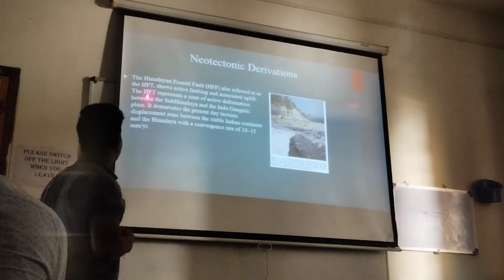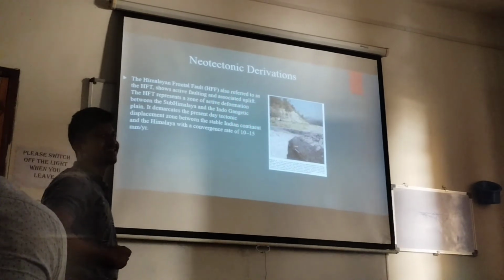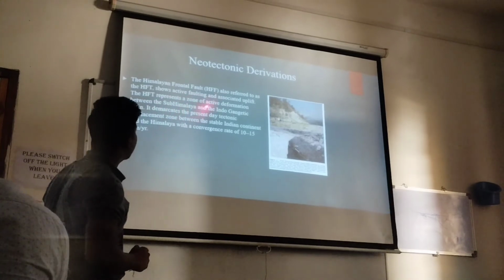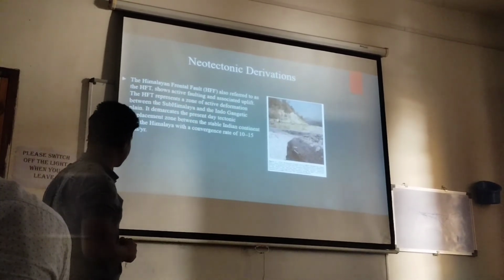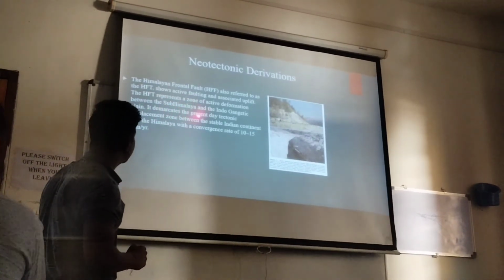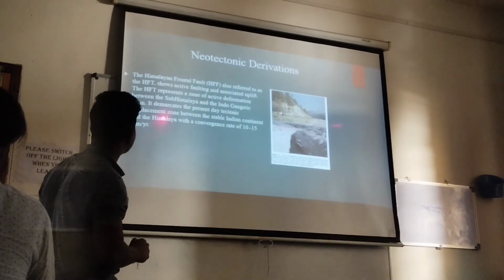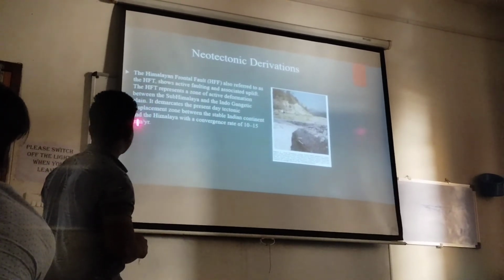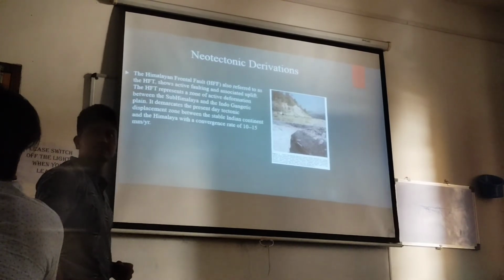The Himalayan frontal thrust represents a zone of active deformation between the sub-Himalayan and the Indo-Gangetic plains. Point to be noted. It demarcates the present-day tectonic displacement zone between the stable Indian continent and the Himalaya with a convergence rate of 10 to 15 millimeters per year.